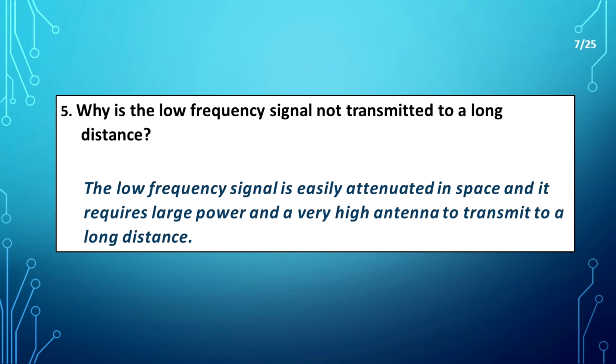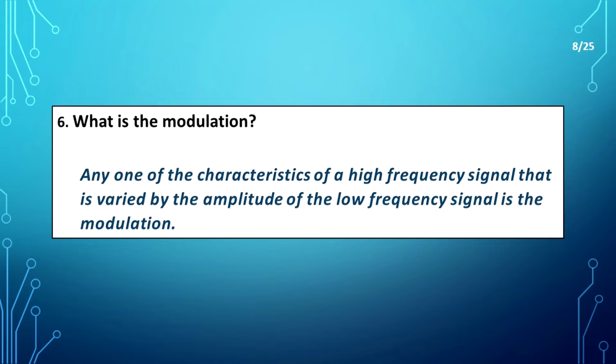Why is the low frequency signal not transmitted over a long distance? The low frequency signal is easily attenuated in space and it requires large power and a very high antenna to transmit over a long distance. What is modulation? Modulation is varying any one of the characteristics of a high frequency signal by the amplitude of the low frequency signal.